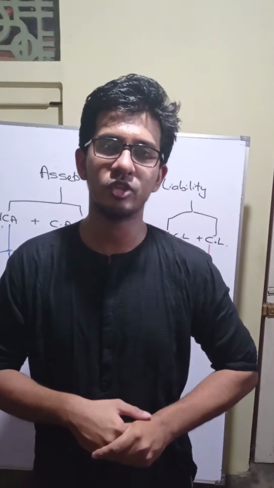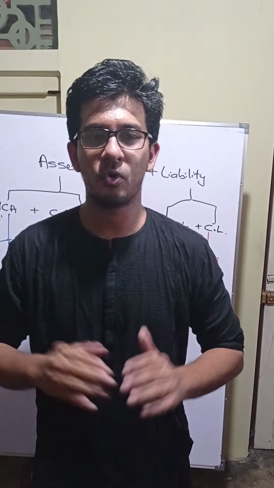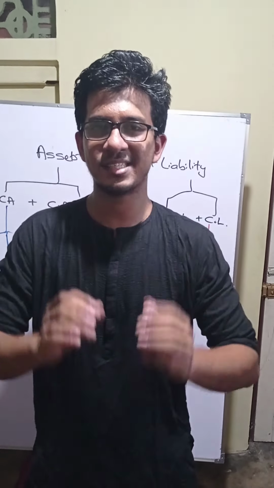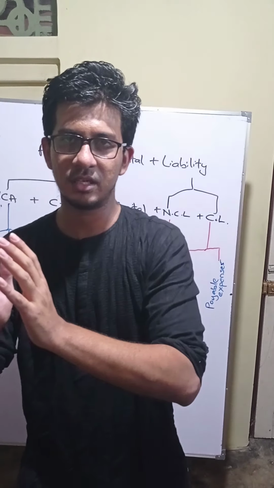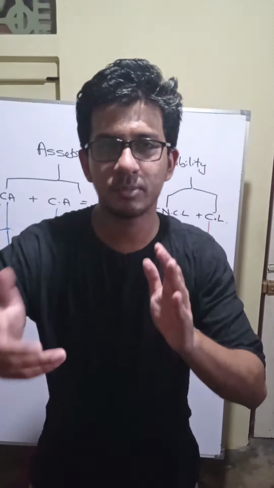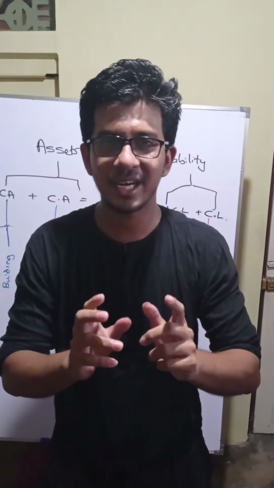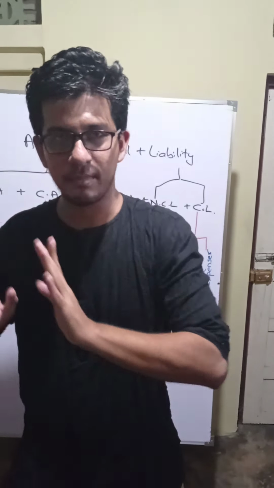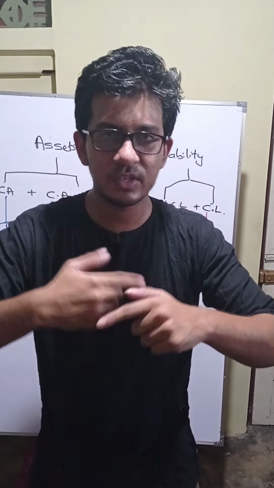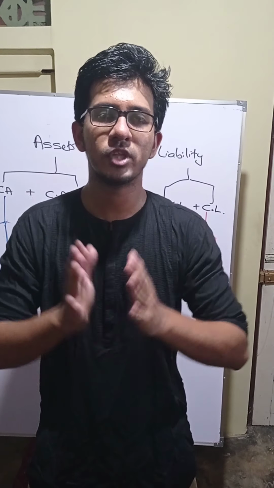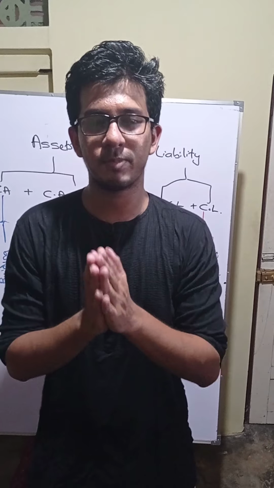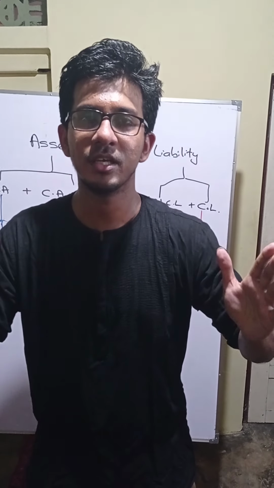So now I have introduced you all to the accounting equation, and explained how the accounting equation is built. Only if the owner puts anything to the business, assets will be equal to capital. If any outside party is also putting, assets will be equal to capital plus liability. In my next video, I will introduce you all to the expanded accounting equation. I will explain how to expand the accounting equation.